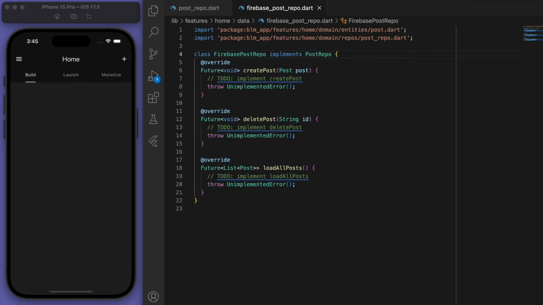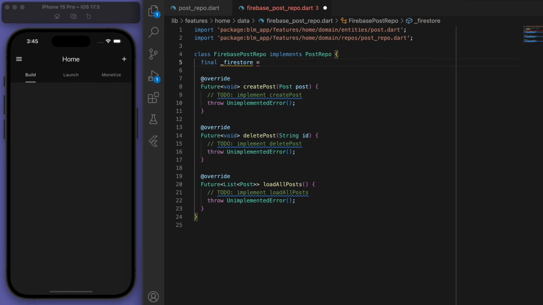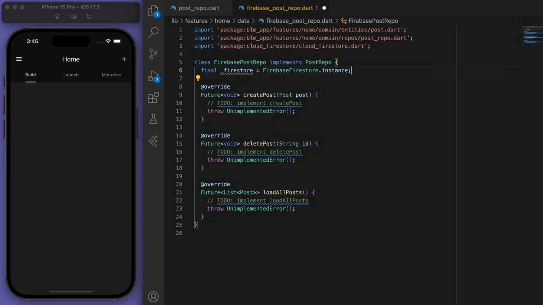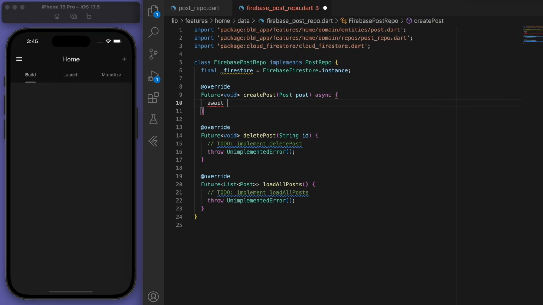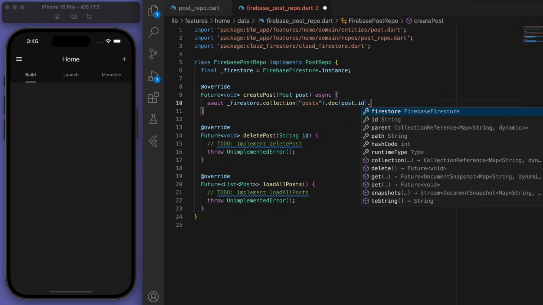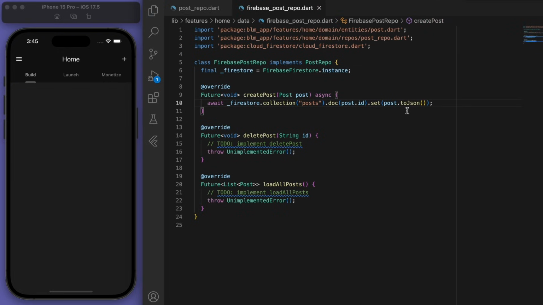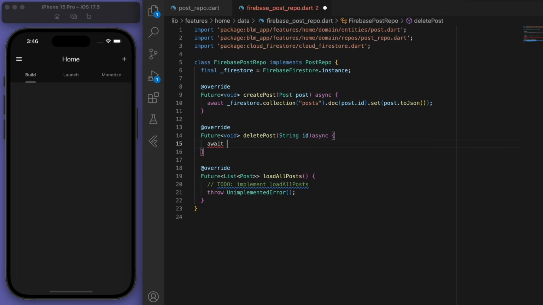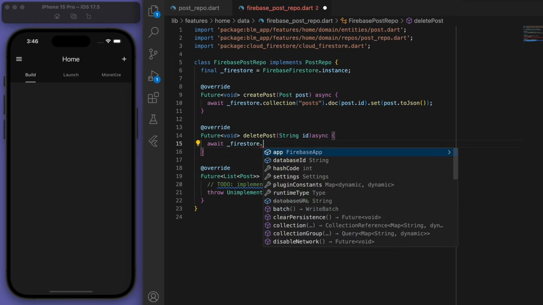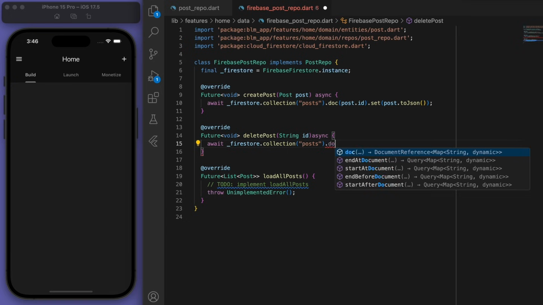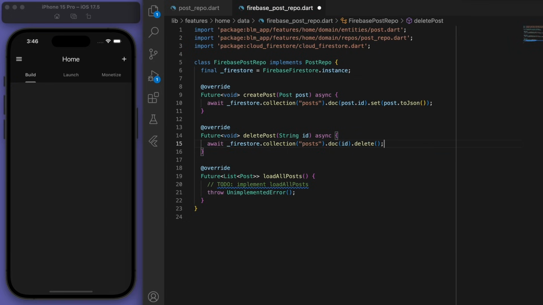Awesome, so now if I come back to my code, we can grab our Firebase Firestore instance. And when we are creating a new post, what we're going to do is in our Firestore, let's put it under the collection called posts. In the document, let's give it our post ID, and let's set the information. So post toJson. Now, when it comes to deleting, it's very similar, but all we need is just the ID. So Firestore, go to our collection of posts, go to that document, and then just delete.